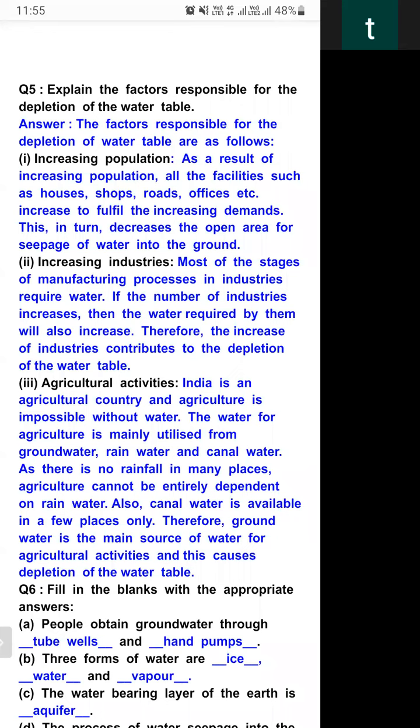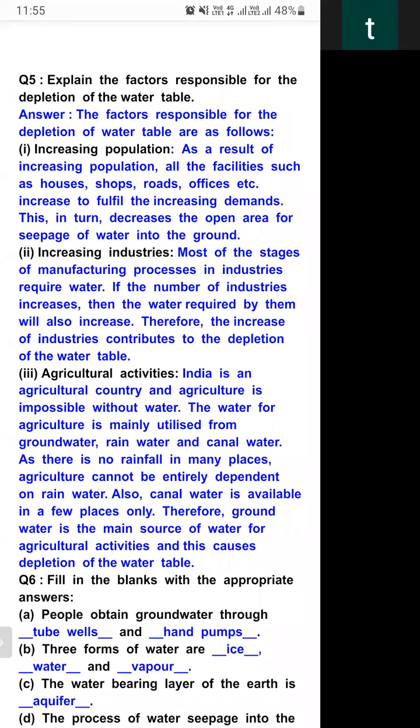So student, this is a very important question, and these are the three main factors responsible for depletion of water table: increasing population, increasing industry, agricultural activities. Now the question number 6.